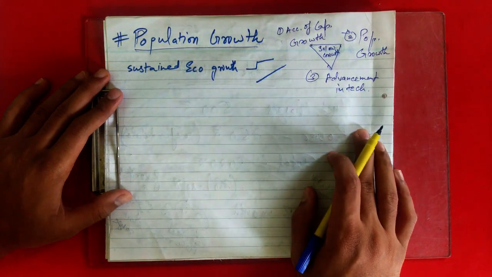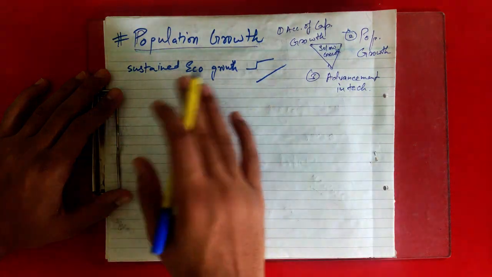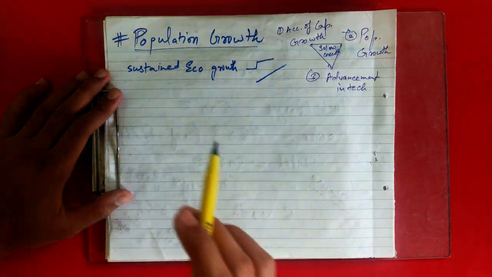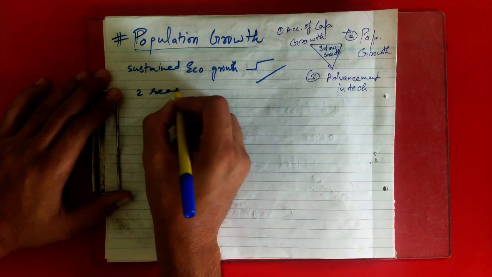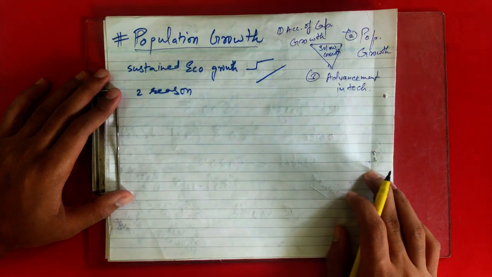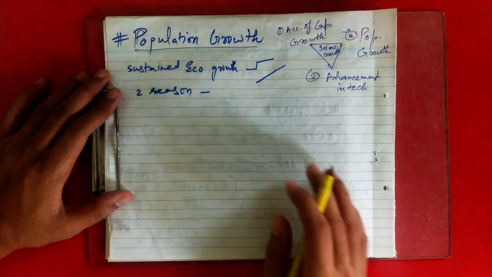So population growth along with investment and depreciation influences capital stock per worker, right? But how does population growth affect your capital stock per worker? There are two reasons for that. First, depreciation reduces your capital stock per worker.